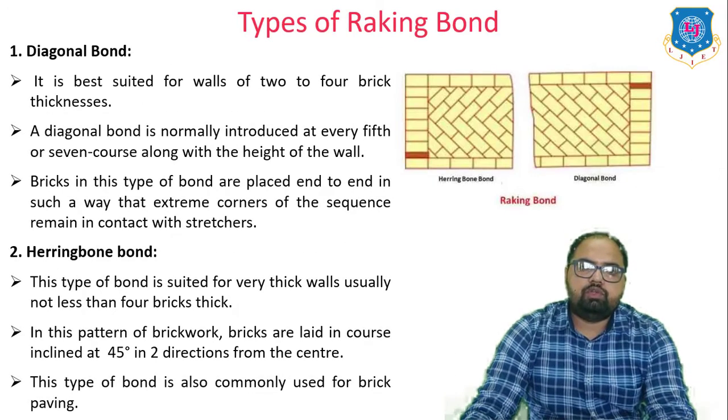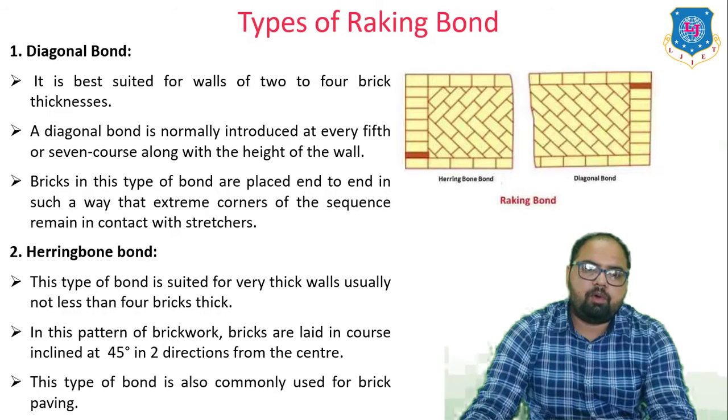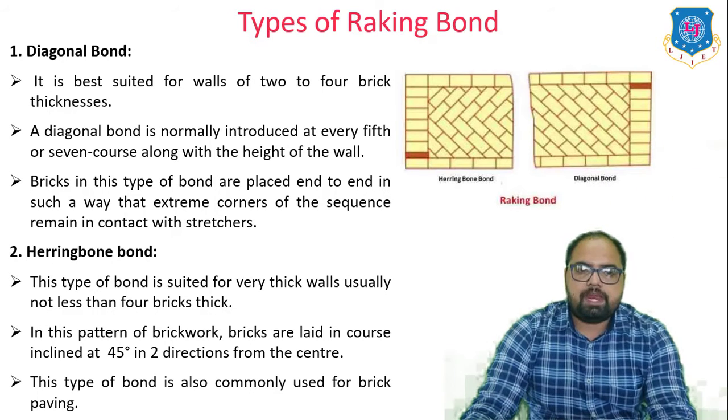So you can see, first is the diagonal bond and second is the herringbone bond. The diagonal bond is best suited for walls of 2 to 4 brick thickness. A diagonal bond is normally introduced every fifth or seventh course along the height of the wall. The bricks in this type of bond are placed at the end in such a way that the extreme corner of the sequence remains in contact with the stretchers.